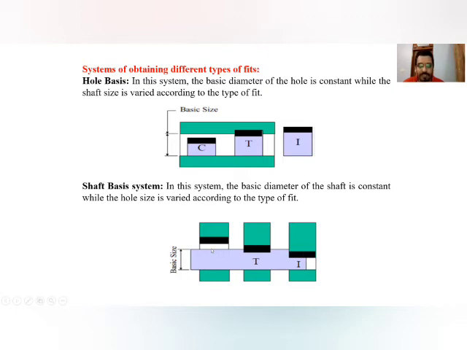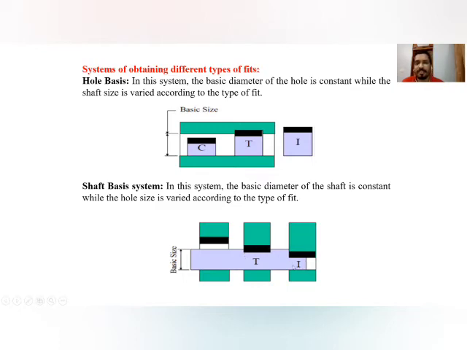So you can see that the basic size of the shaft is less than the lower limit and the upper limit of the hole. So it is a clearance fit. And here the lower limit of the hole is smaller than the shaft basic size, and the upper limit is greater than the shaft basic size. So this falls under the category of transition fit, because at the lower limit of the hole, interference exists, and at the upper limit of the hole, clearance exists.